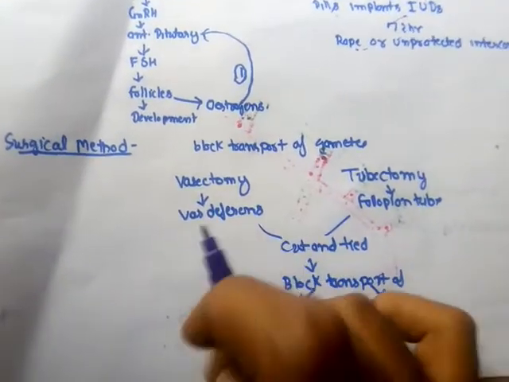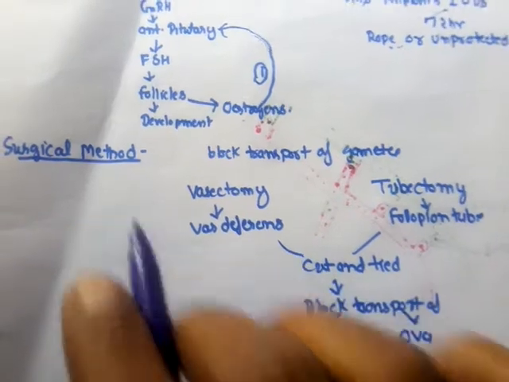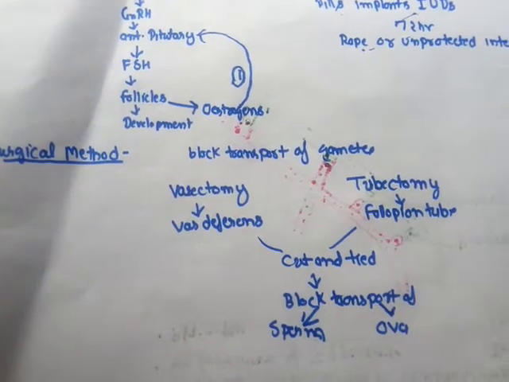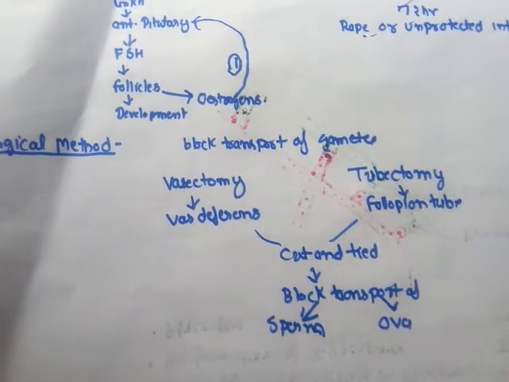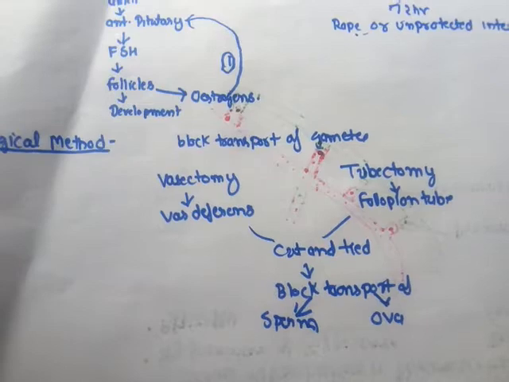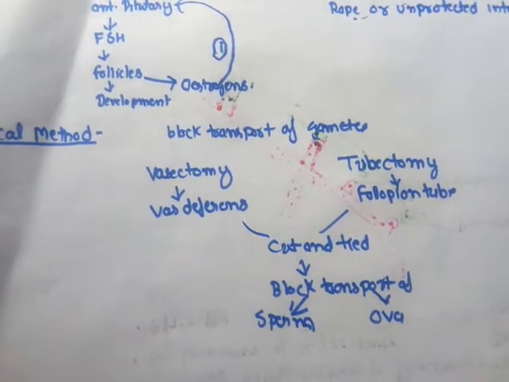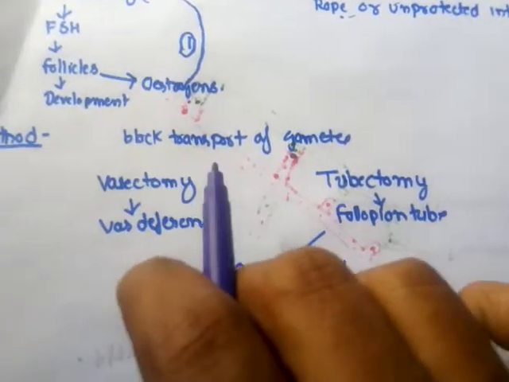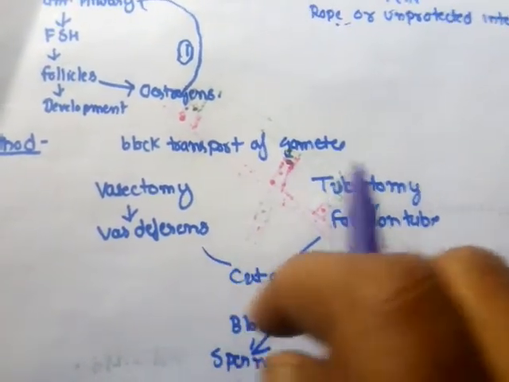The last method of contraception that we are going to discuss is the surgical method. They are also known as sterilization. The word sterile represents an organism that cannot reproduce. By these methods, the male and the female can be converted into sterile male and female. That is why this method is also known as the sterile method. Sterile methods work on the principle of blocking the transfer of gametes.